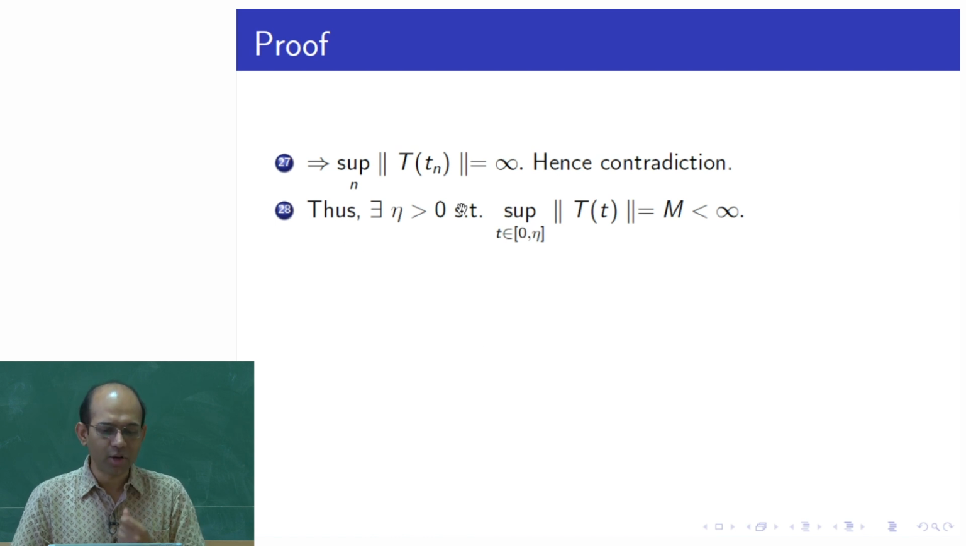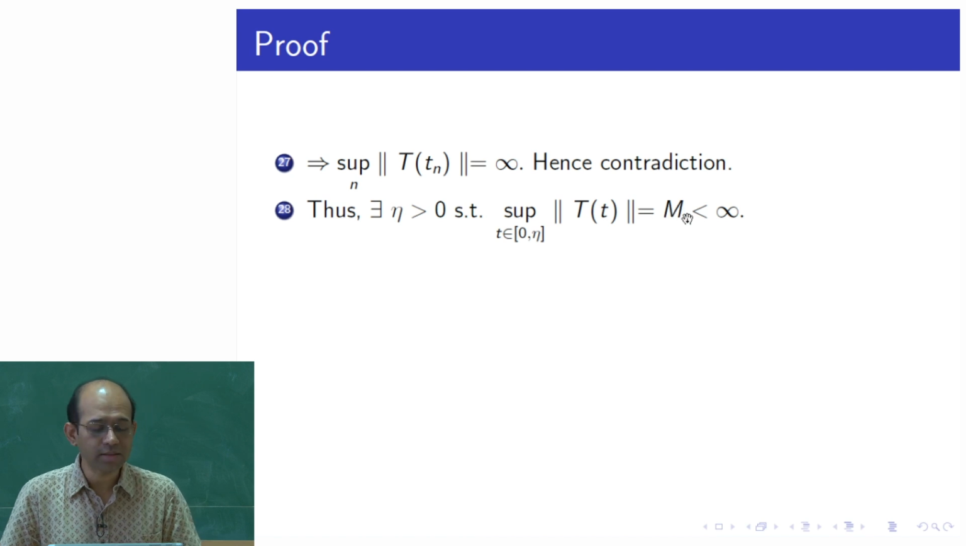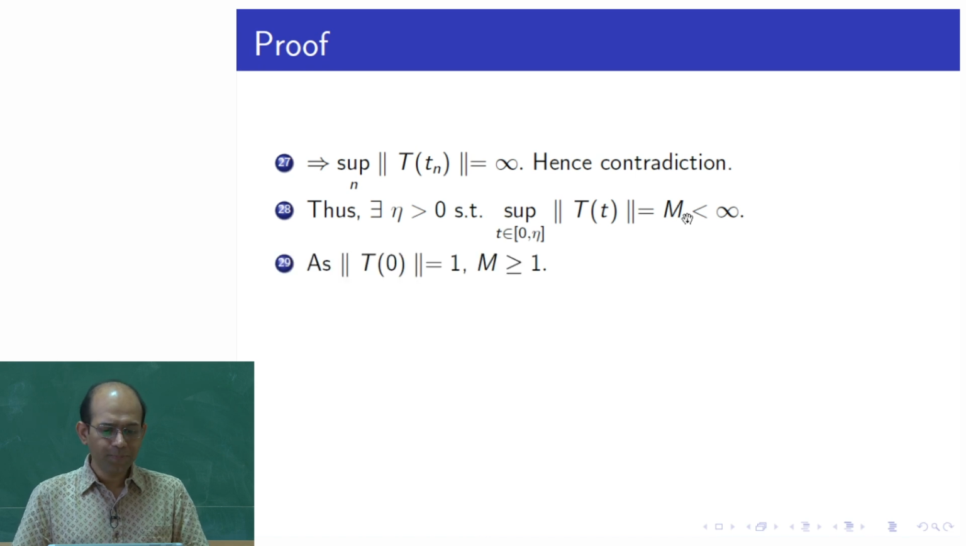Thus, there exists some positive eta such that the supremum over the interval 0 to eta of the norm of T(t) is finite. We call that number capital M. Now, as the norm of T(0) is 1, and this is a member, and we are taking the supremum over all possibilities, M would be at least 1. So we get the existence of such M, and also that it is not less than 1.